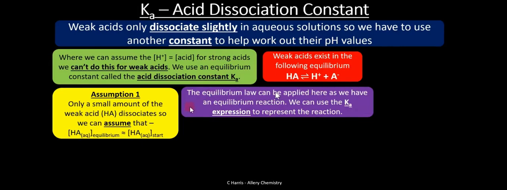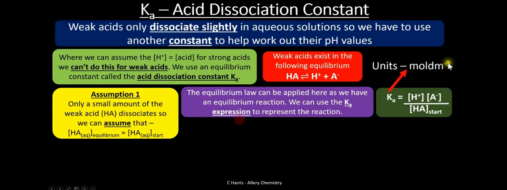The equilibrium law can be applied here as we have an equilibrium reaction, so we can use the Ka expression to represent the reaction. For an acid HA that dissociates to form H plus and A minus, we can write our Ka expression. Remember what we did for Kc earlier on, products over reactants.